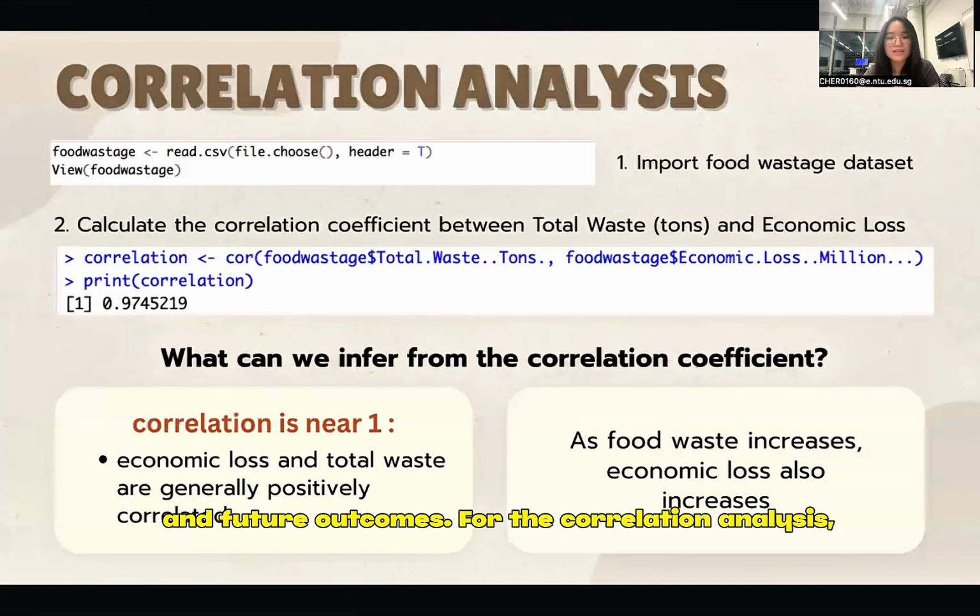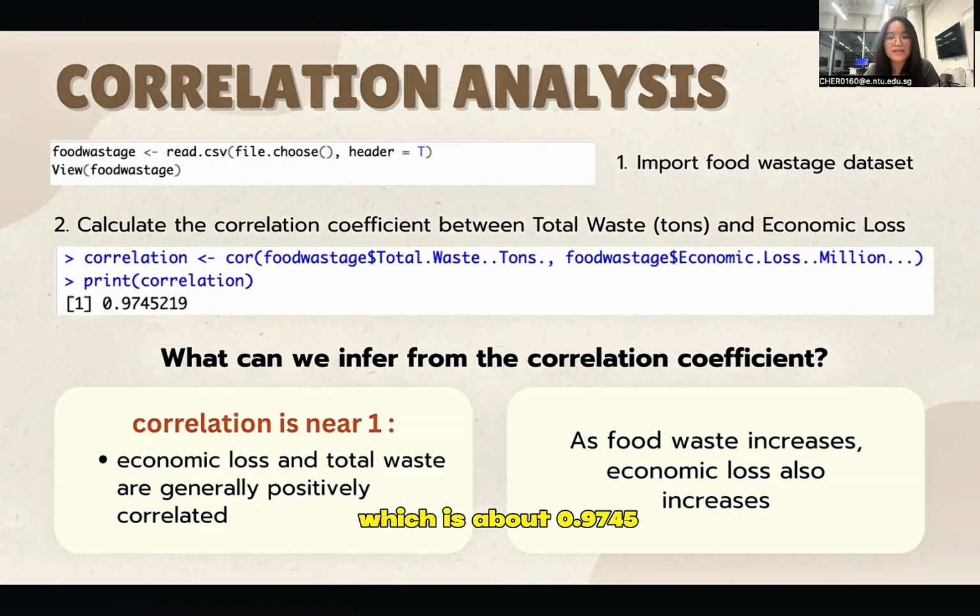For the correlation analysis, we calculated the correlation coefficient between total waste and economic loss, which is about 0.9745. Since the correlation is near to 1, the economic loss and total waste are generally positively correlated. As food waste increases, the economic loss also increases.